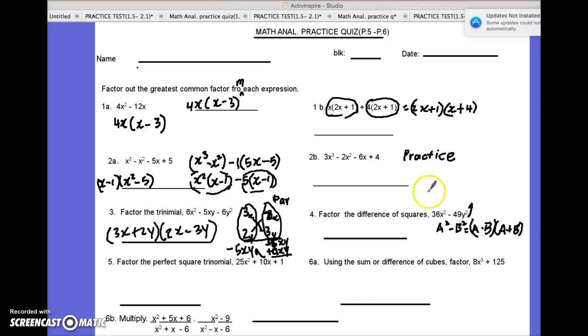Should be like this: something squared minus something else squared. So here's the question: what squared would be 36x squared? This would be 6x right here. And what squared would be 49y squared? This should be 7y right here.